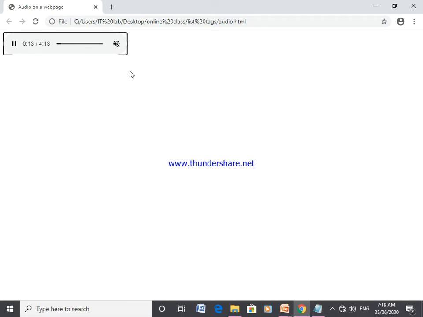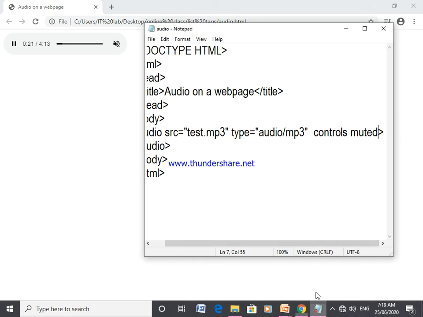If you want to cancel that effect, you can click on this muted again. You can mute that voice or audio. That is the concept of the muted option. And one more attribute, that is